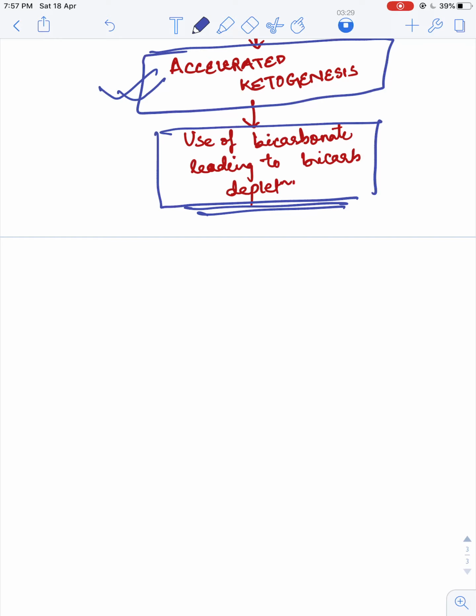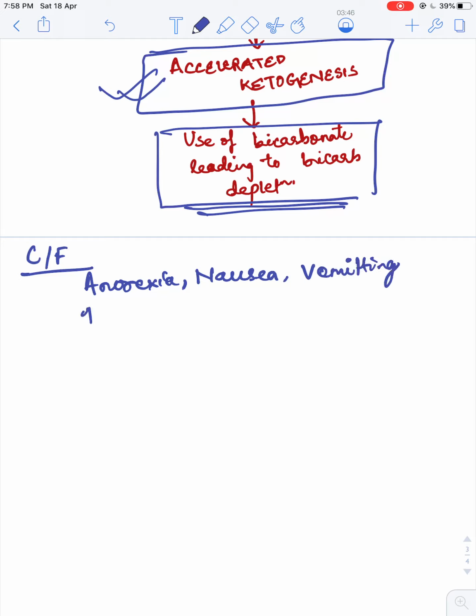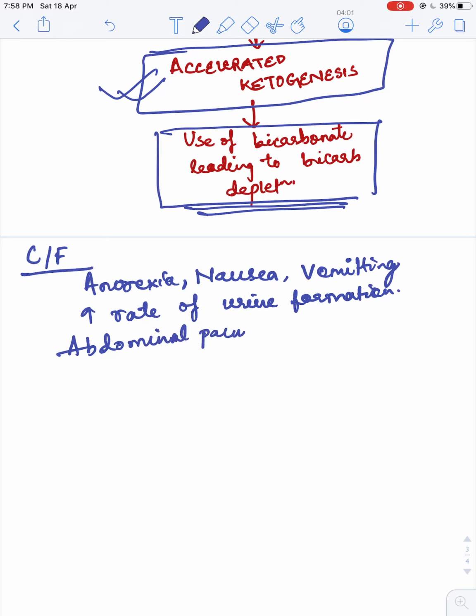Now coming to the clinical features of diabetic ketoacidosis. It begins with anorexia, nausea, vomiting, and increased rate of urine formation. Abdominal pain is a dominant symptom.